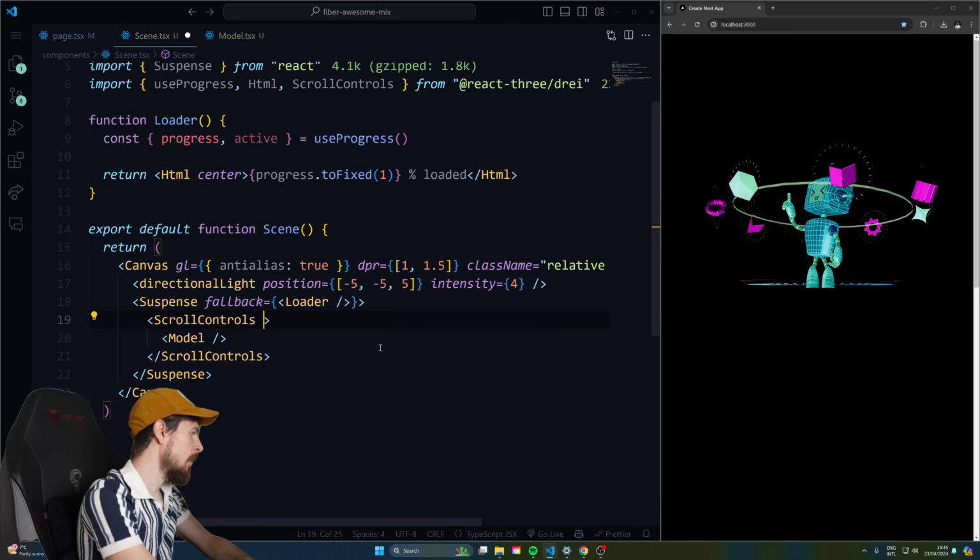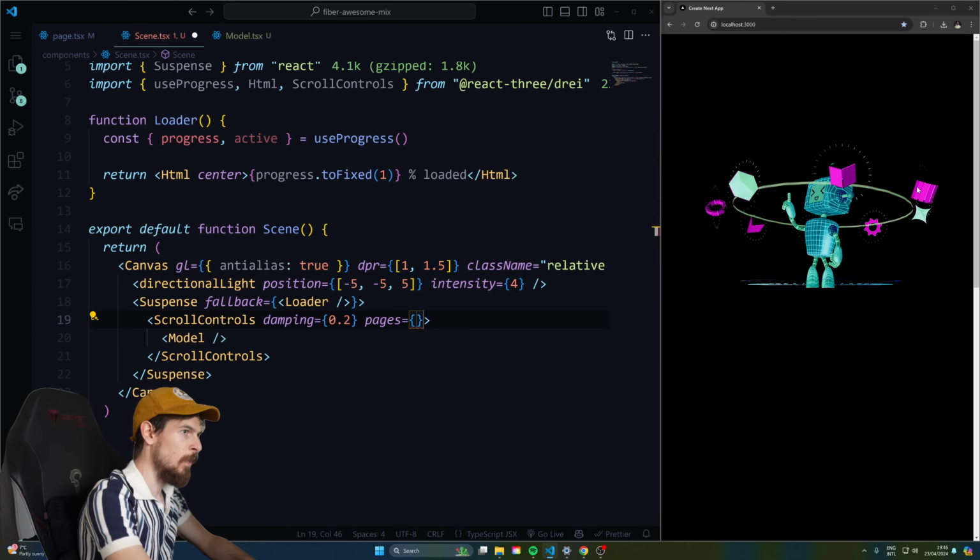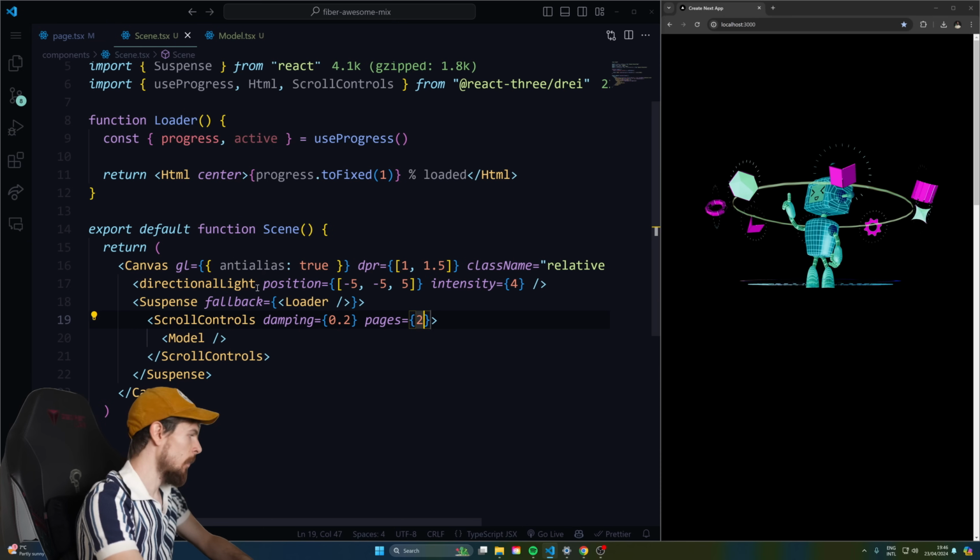And then here we can define the damping. So we'll do 0.2 and the amount of pages. So this is how much you can scroll, giving you 100 VH you can imagine. So 2 pages would be 200 VH. And we're gonna test this out. I'll come back to this. I'll just leave it like this actually.